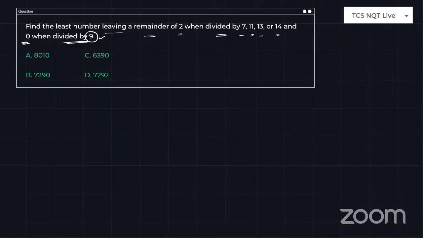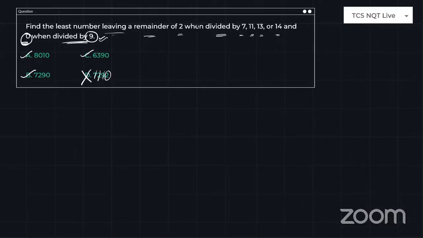So when you divide by 9, you need to get the result 0, right? So look at which options are 9 divisibility numbers. 8, 1, sum is 9, so it is a 9 multiple. 6, 3, 9, 9, so it is a 9 multiple. 8, 2, 9, so it is a 9 multiple. If you add the digits, they become 9 multiples. For 9, 9, the remainder is 2, so D is not a 9 multiple. I need to clear A, B, C.